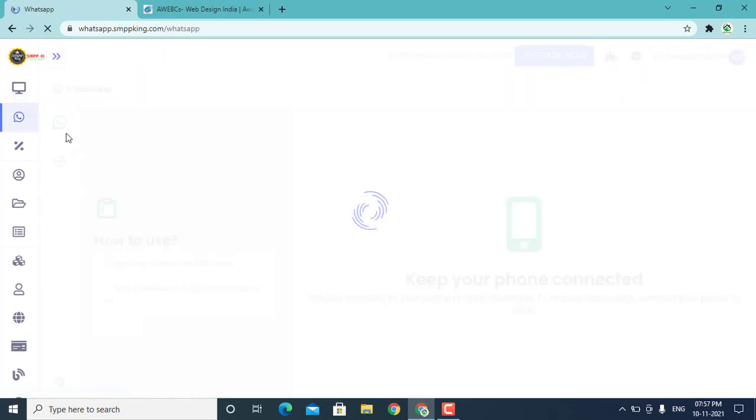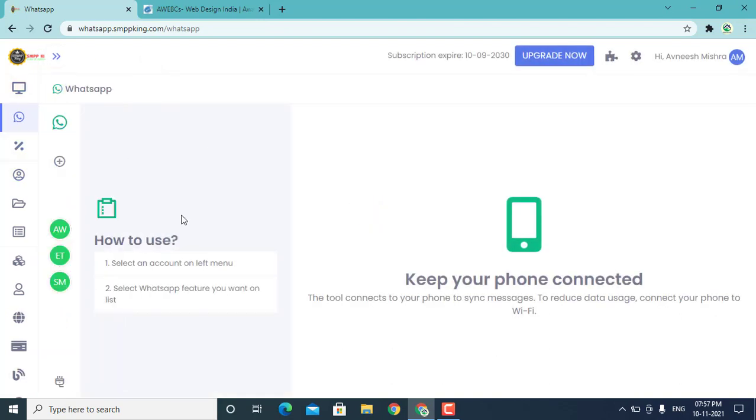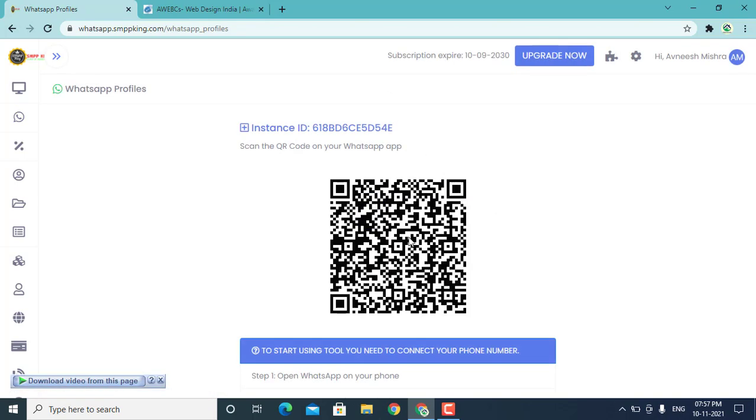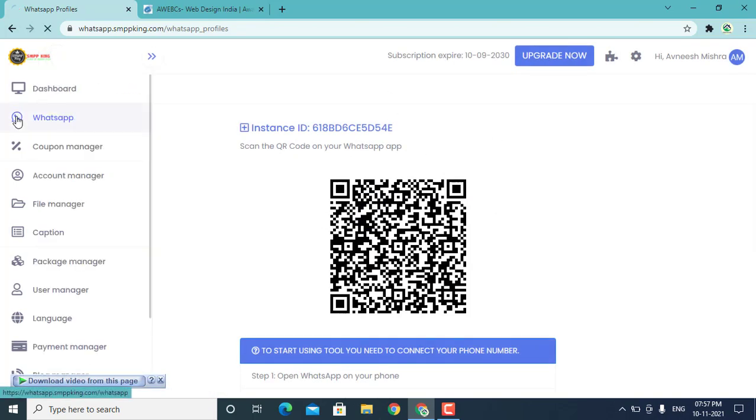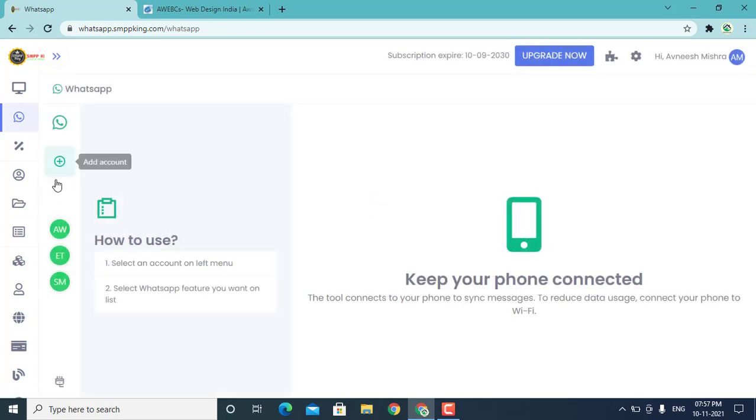By clicking on the WhatsApp icon, you can see whatever WhatsApp accounts you have logged in. Currently we have already logged in 3 accounts, and you can see all 3 accounts over there. You can add a new account by clicking this plus sign. A QR code will be shown. After scanning this QR code, you will be redirected to the success page, and here one more account will